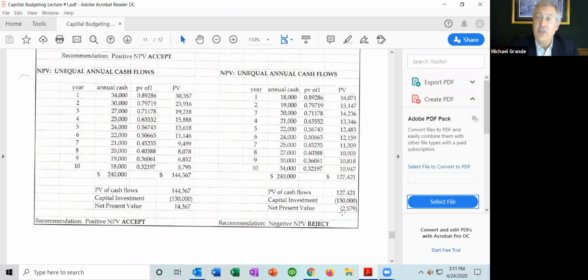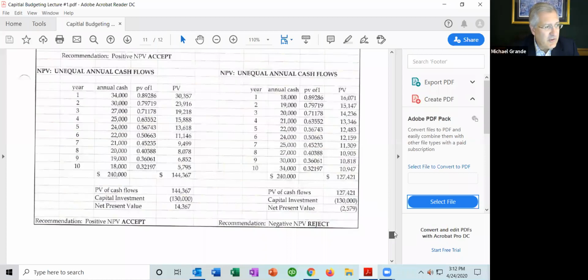But look what happens here. You have a negative net present value. Remember, a negative net present value means that the rate of return on the project is less than the company's required minimum. In this case, the required minimum is 12%. It doesn't meet 12%, so they're going to reject the project.